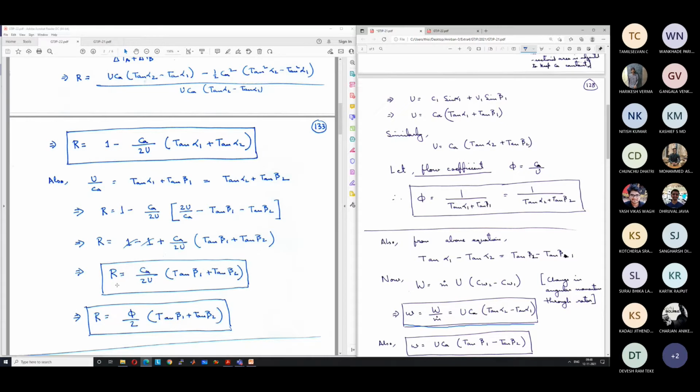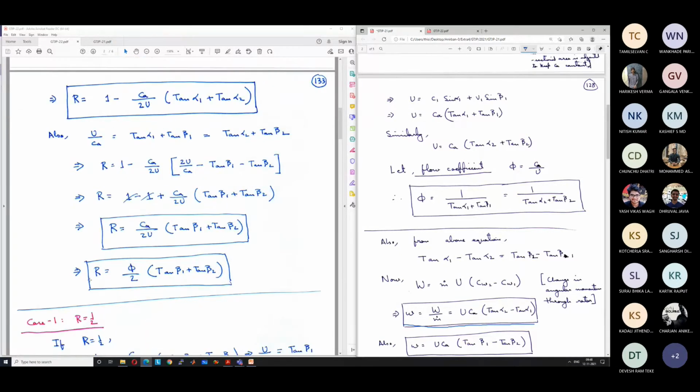you will get R is equal to Ca by 2U (tan beta 1 plus tan beta 2) in terms of the blade angles. And Ca by U we have defined as flow coefficient phi. So finally we can write R as phi by 2 (tan beta 1 plus tan beta 2), in terms of design parameters like flow coefficient and blade angles.